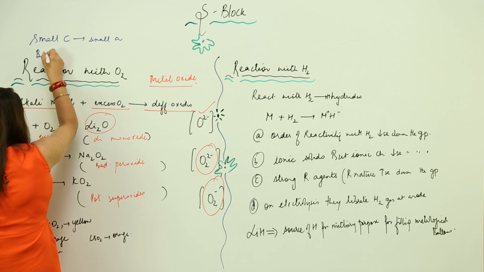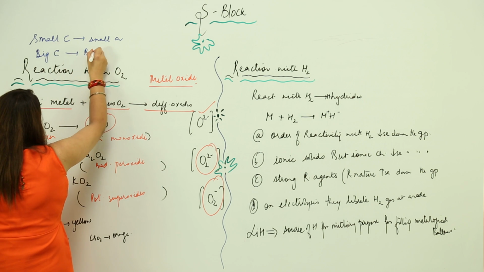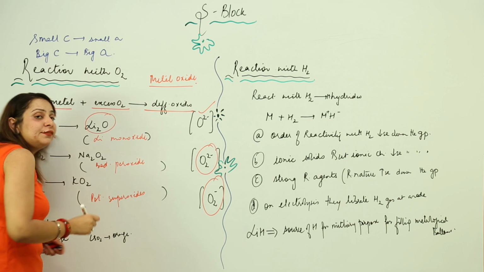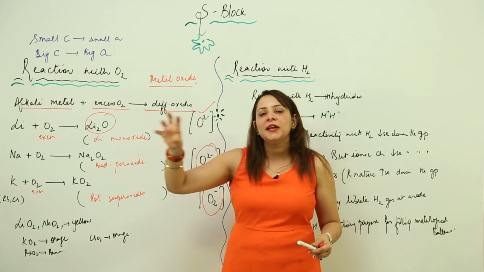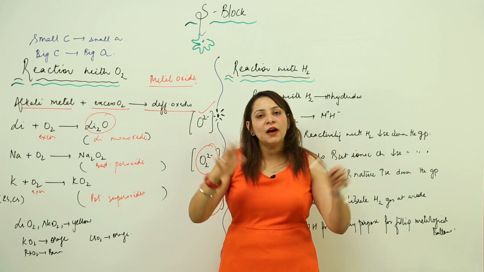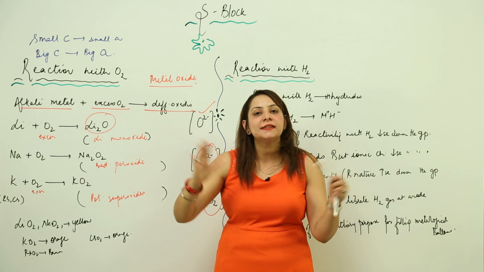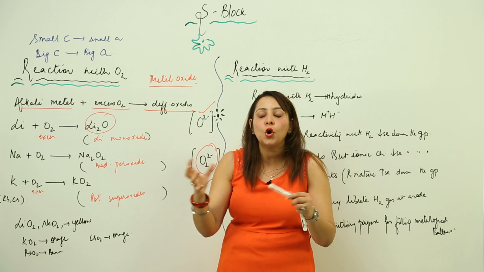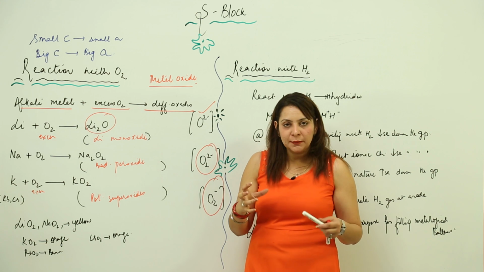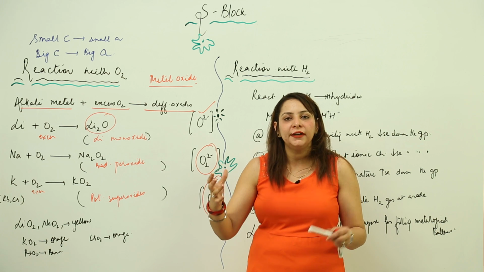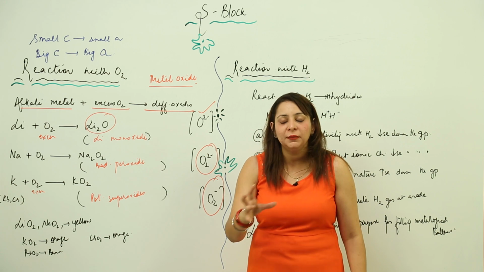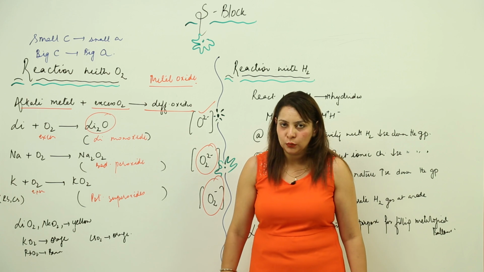Likewise, a big cation can stabilize a big anion. It is a fact actually. That means if we have a small positive ion, it can stabilize only a small negative ion. If we have a bigger positive ion, it can stabilize the bigger negative ion. That means the bond formed between them is sufficiently strong, and the lattice energy liberated when they combine is maximum. So it provides stability to the compound.